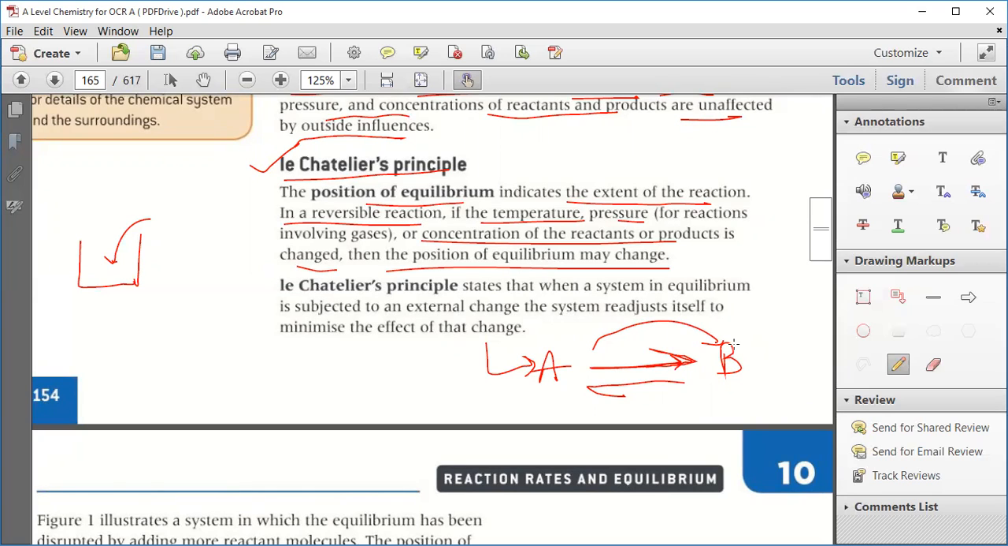That is what I am asking: whenever there is a change in anything, the equilibrium will shift to a position so that it can nullify the change. So Le Chatelier's principle states that when a system in equilibrium is subjected to an external change, the system readjusts itself to minimize the effect of that change.